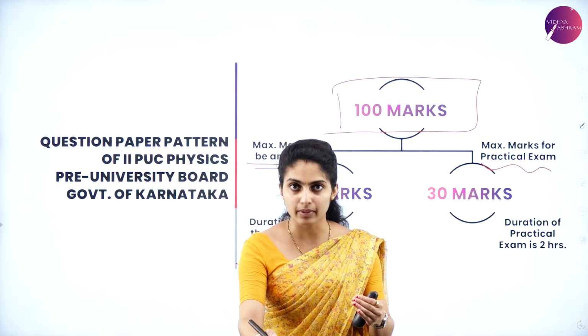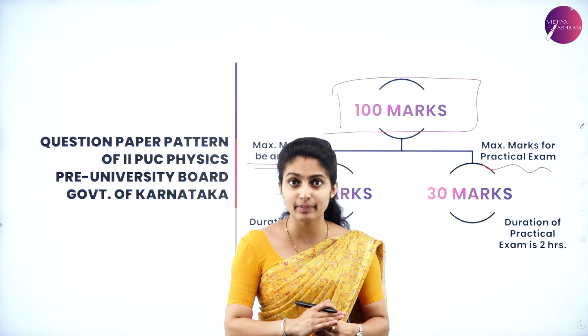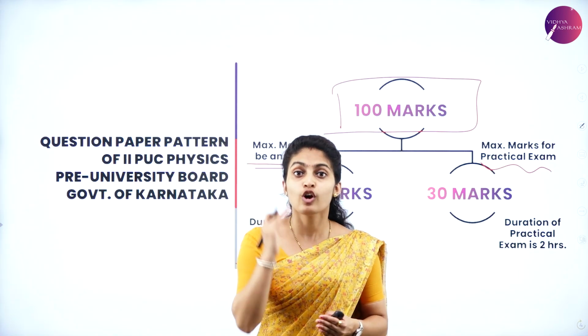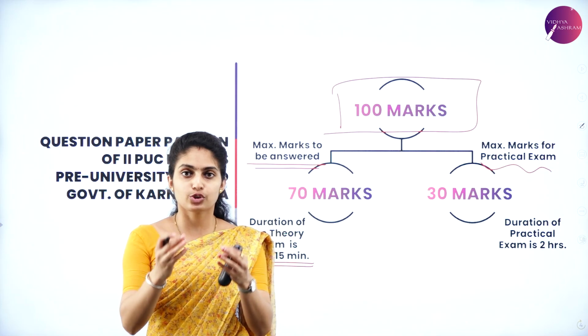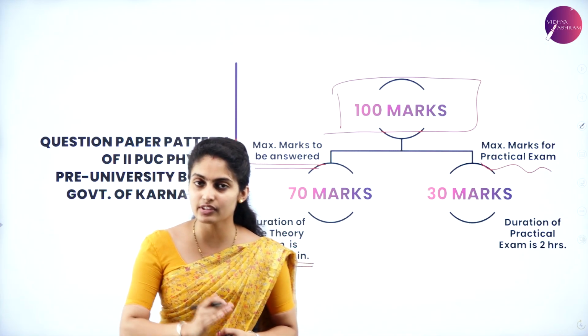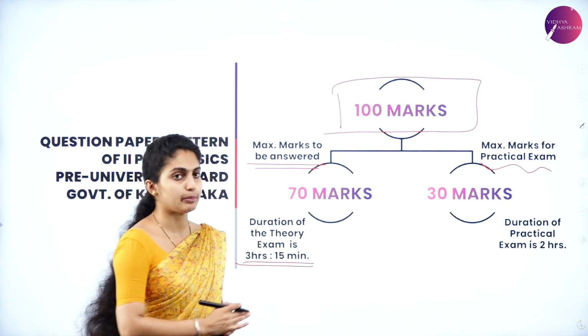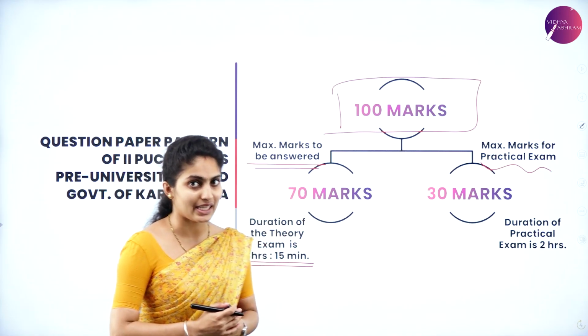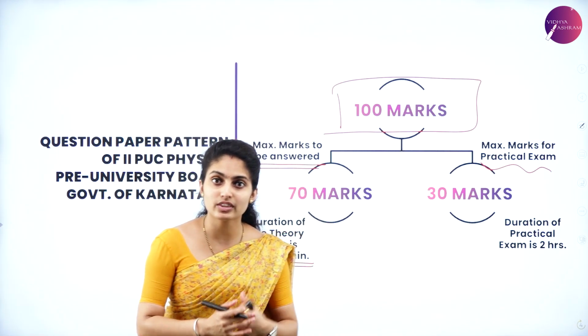After this 15 minutes, they'll give you the set of paper wherein you'll start writing for 3 hours. So your writing hours is only 3 hours, your analyzing hours is 15 minutes. So that is all about your 70 marks. And now coming to the 30 marks.